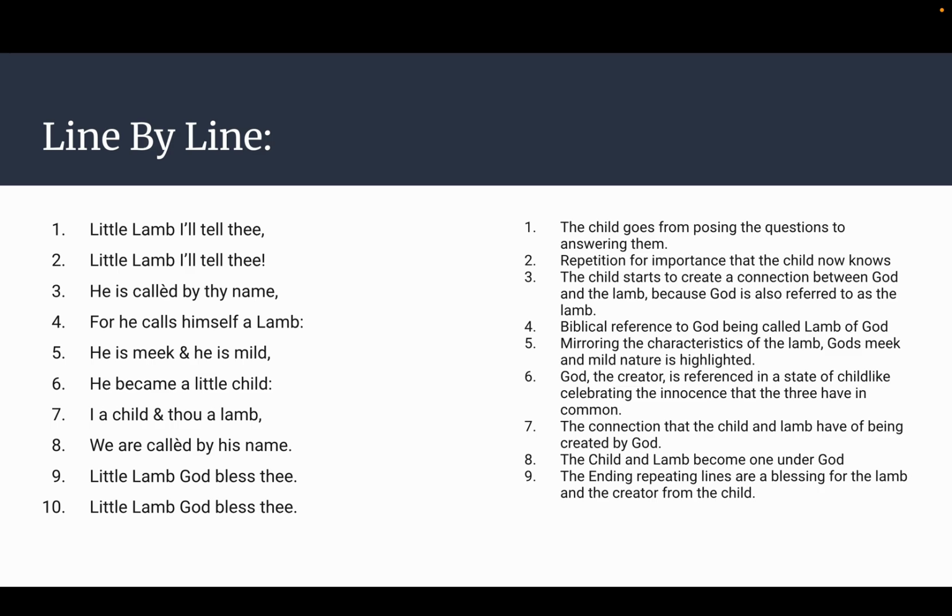Little lamb, God bless thee. This is also repeating lines, and this is just a blessing from the child that he's saying to the lamb and the Creator. And the repetition just shows how important those two things are regarding the poem.